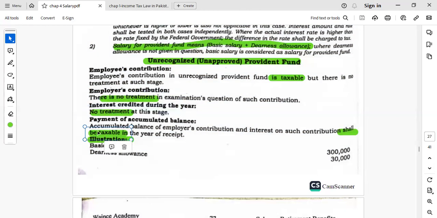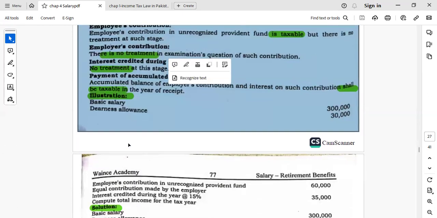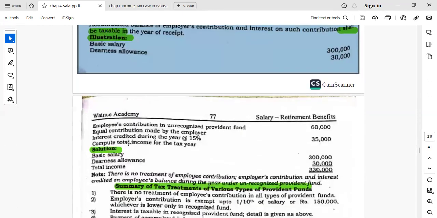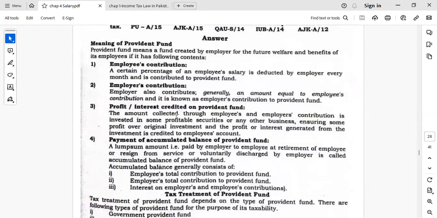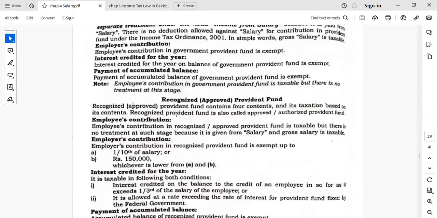Only the payment of the accumulated balance shall be considered for taxable purposes. Here you can see in the example, nothing was added in the total taxable income. This was the part on the provident fund.